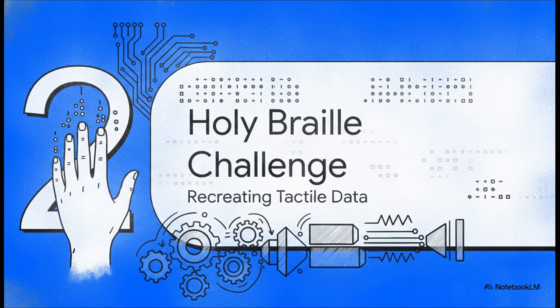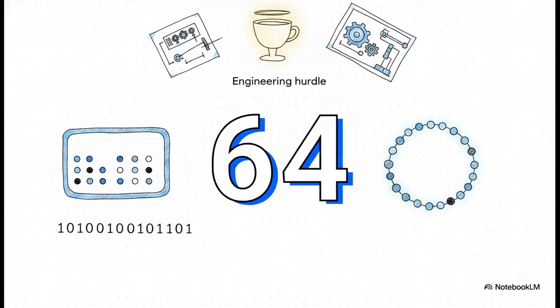Moving on to Section 2, the Holy Braille Challenge. So that compact Braille cell gives us a state space of exactly 64 discrete combinations. That covers everything from letters to the empty cell for a space. It's a perfect binary coordinate space. But here's the catch. Recreating these 64 dynamic states on a machine has been an incredibly difficult engineering hurdle, literally known in the field as the Holy Braille Challenge.